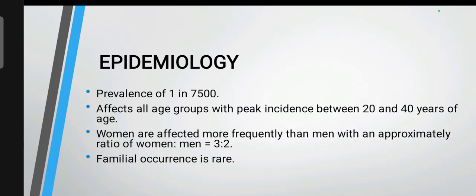Epidemiology of myasthenia gravis. Prevalence of 1 in 7,500. It affects all age groups with peak incidence between 20 and 40 years of age. Women are affected more frequently than men, with an approximate ratio of women to men of 3 to 2. Familial occurrence is rare.